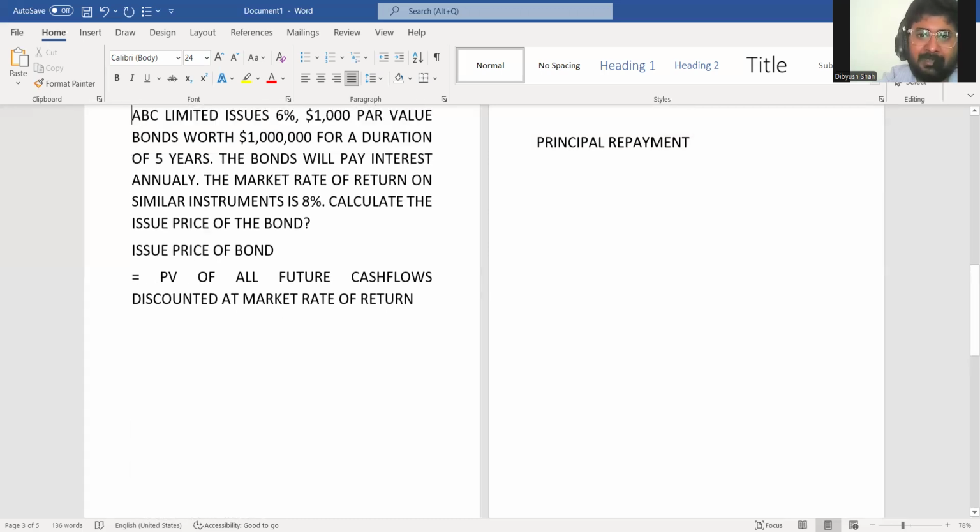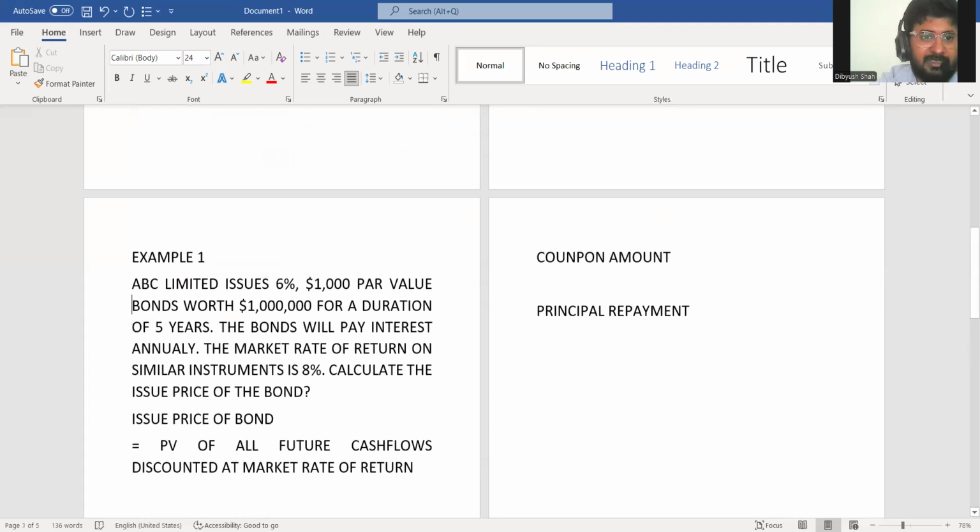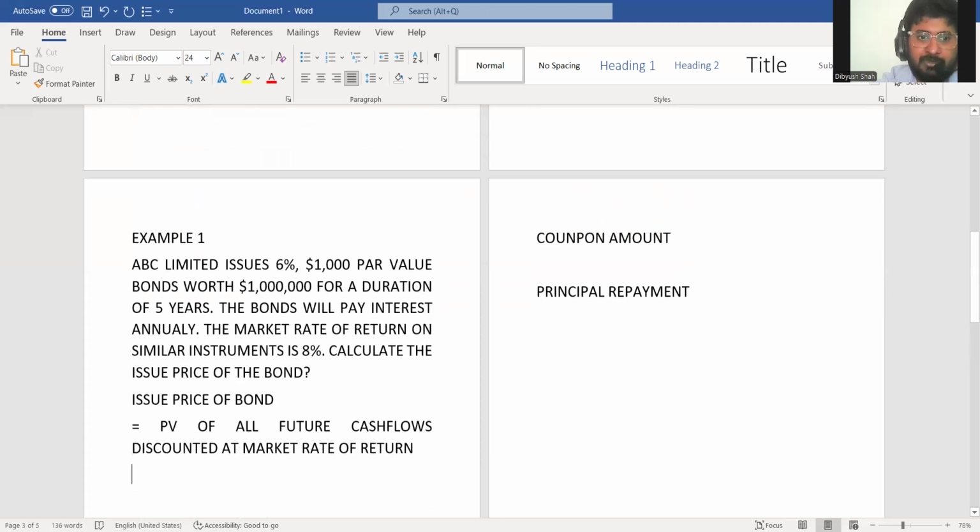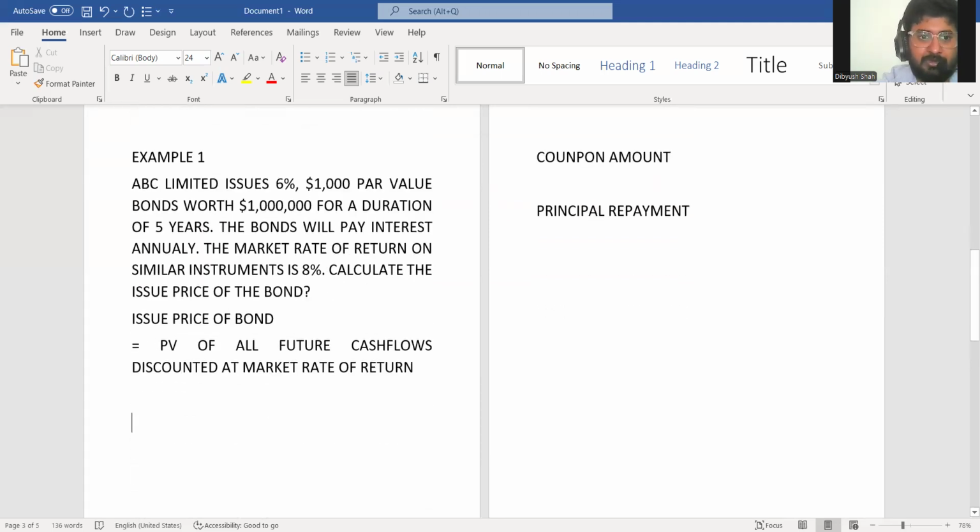Now in the exam, they will give you either the table or they will give you the present value and annuity factor both. So let's say PV of $1 at 8% for 5 years.